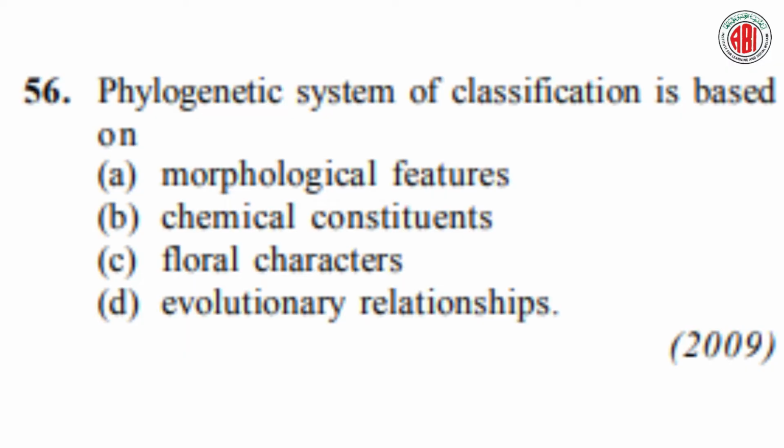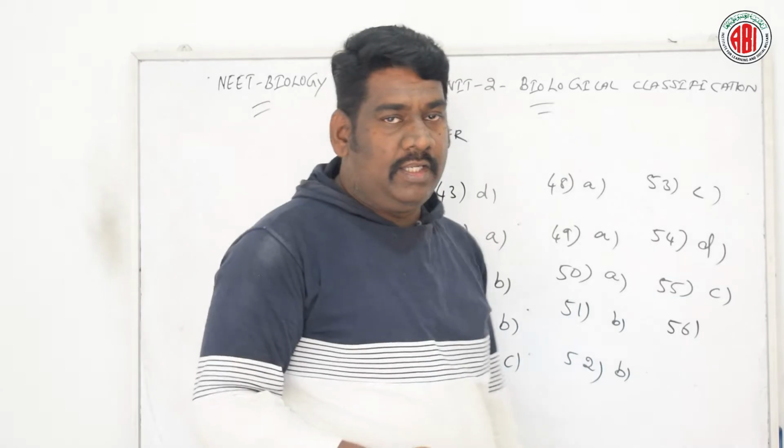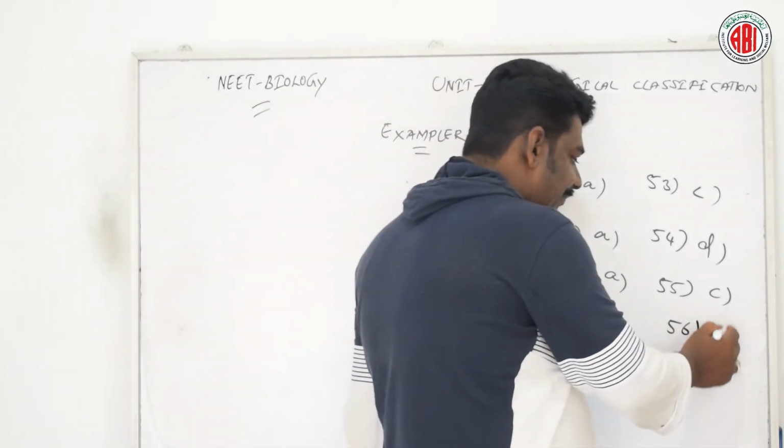Okay, the phylogenetic system of classification is based on, here are 4 different options given: morphological features, chemical constituents, floral characters, evolutionary relationship. Now let us see the right answer for this question. Question number 56. The right answer for this question is option D.